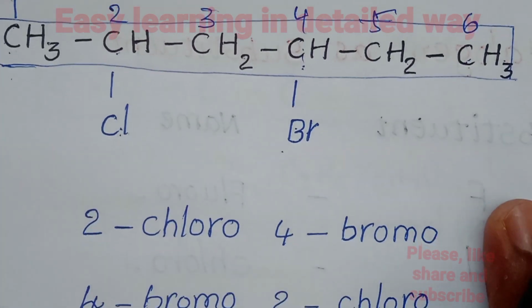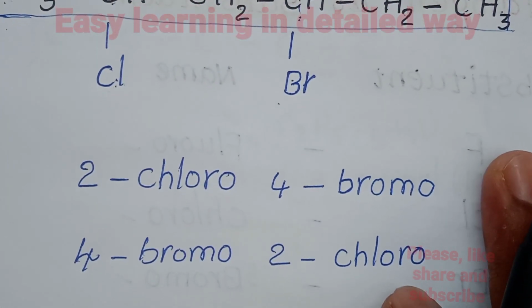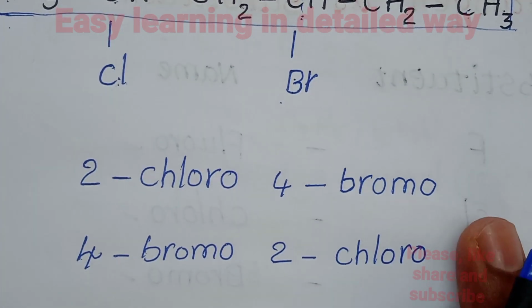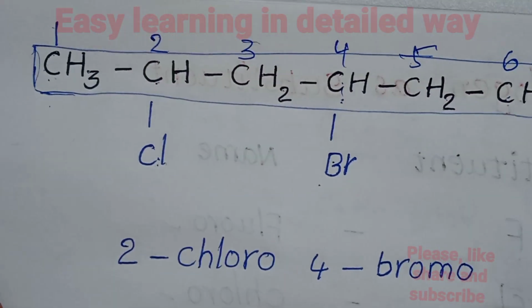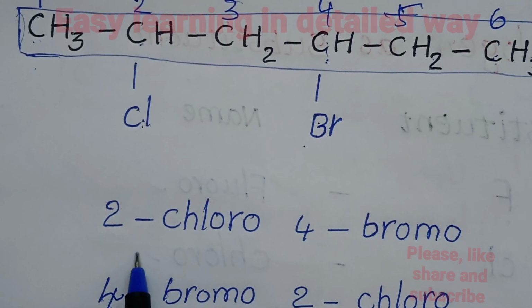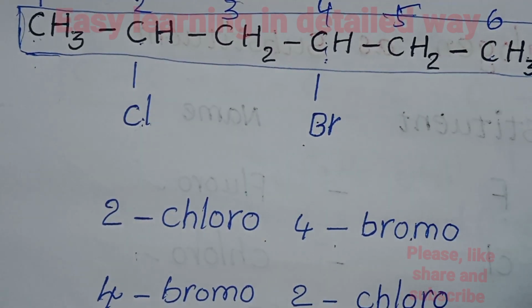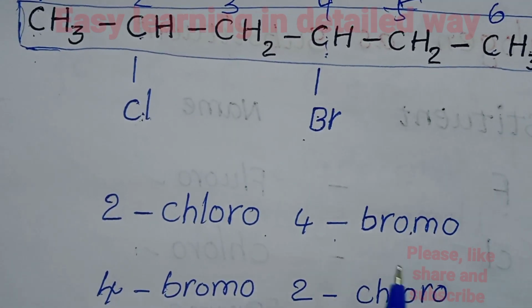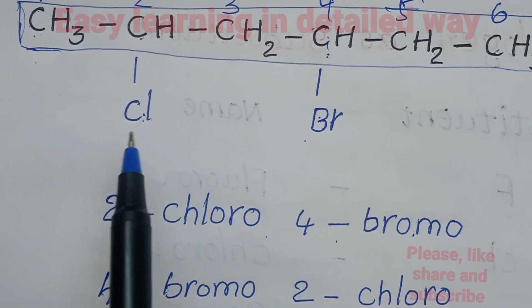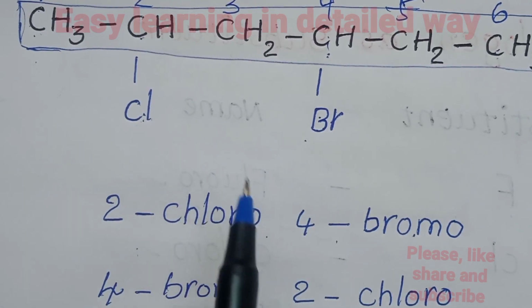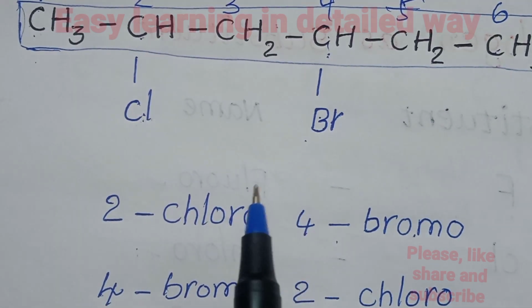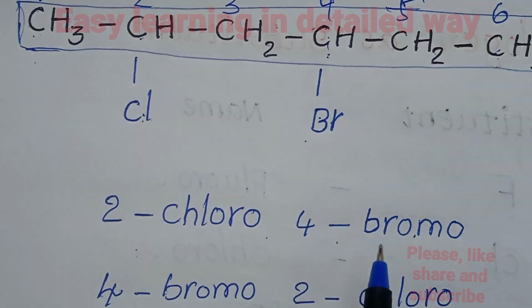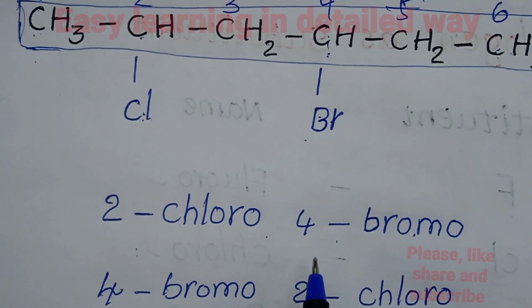The prefix of this organic compound may be named like this: 2-chloro-4-bromo. So the lowest numbers are given to the substituents. After getting the lowest numbers, they should be arranged in alphabetical order.